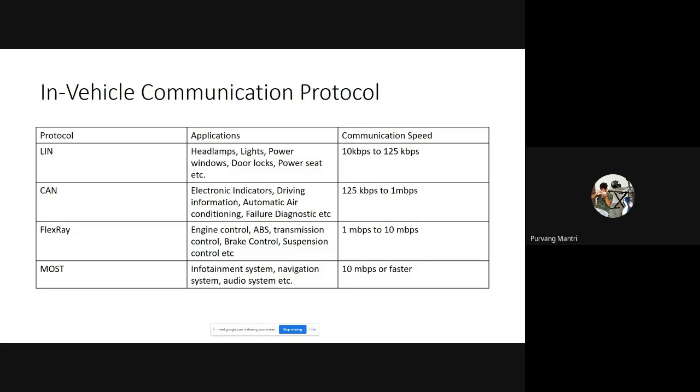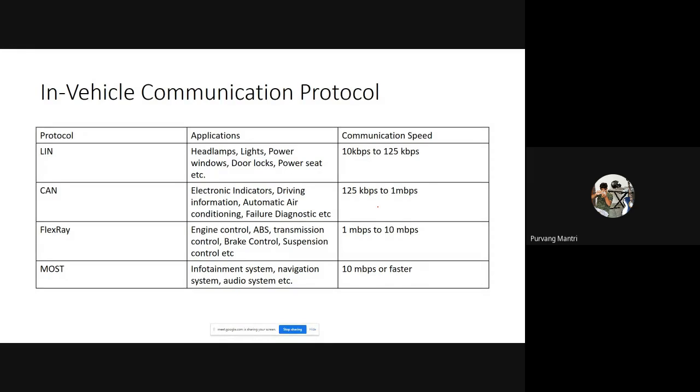Then the failure diagnostics, which the service centers conduct, where they connect the SDT, the system diagnostic tools, with a laptop to the car, and they check whether each and every sensor is functioning properly or not. That is done over CAN bus. So the data transfer rate in CAN bus is 125 kbps to 1 mbps.